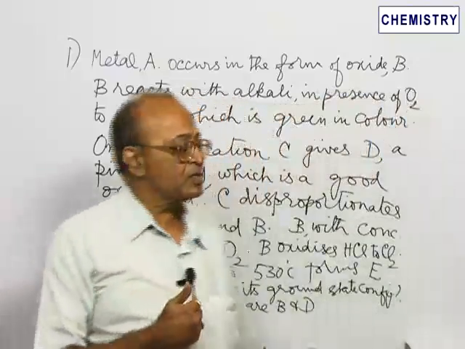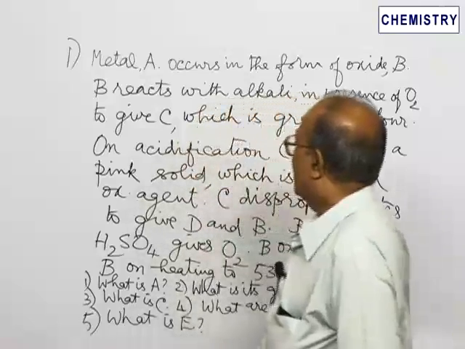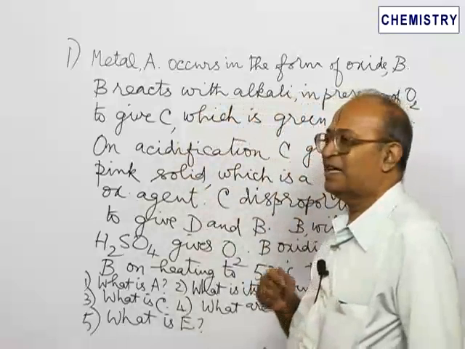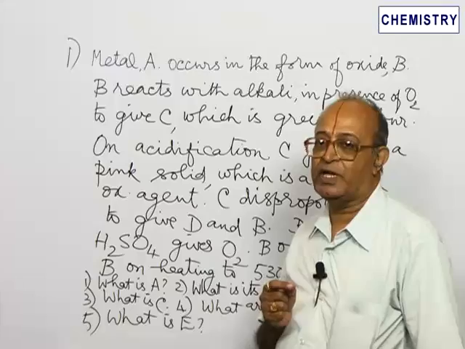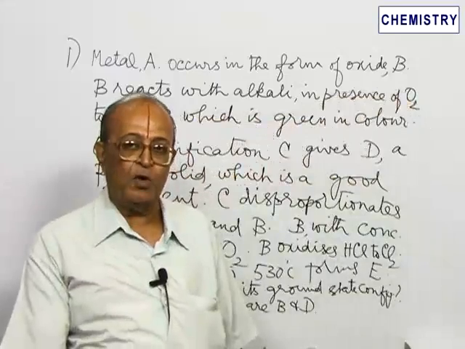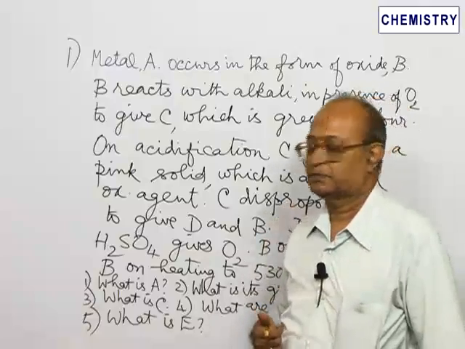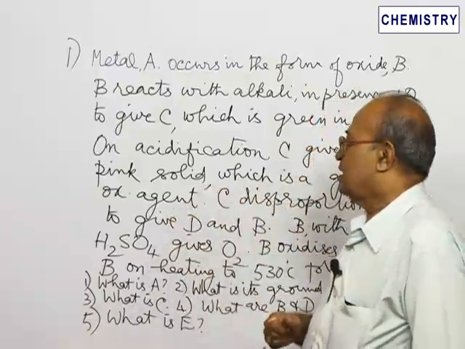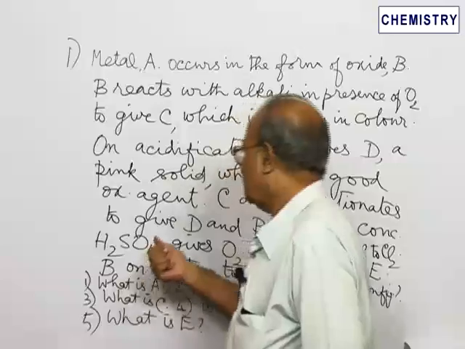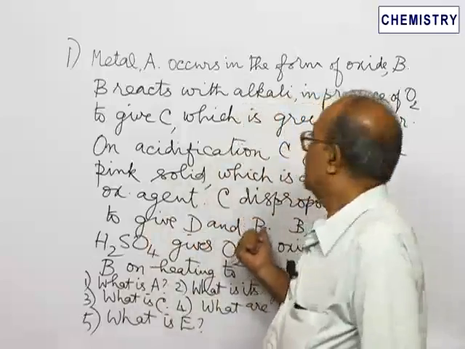This compound C is green in color. On acidification, compound C gives D, a pink colored compound. D is a pink colored compound, and this pink colored compound is also a powerful oxidizing agent. C undergoes disproportionation reaction. C disproportionates to give D and B again.